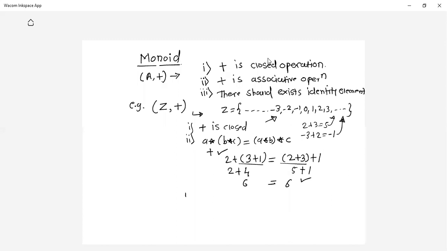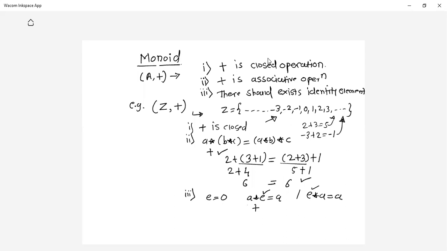Now what about the identity element? So this is plus, the normal addition operation. So what is the identity element? It is 0. What is the definition of identity? A * E should give you A, where E is your identity element. Or you can say E * A should give you A. Right? Where E is your identity element. So plus is your operation.